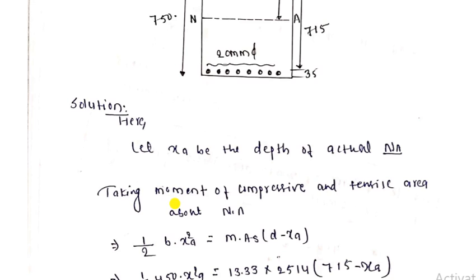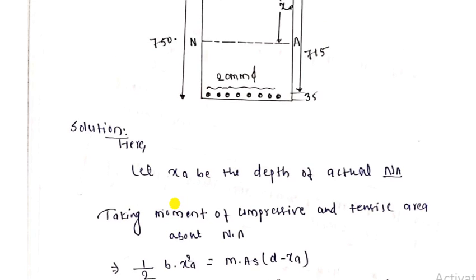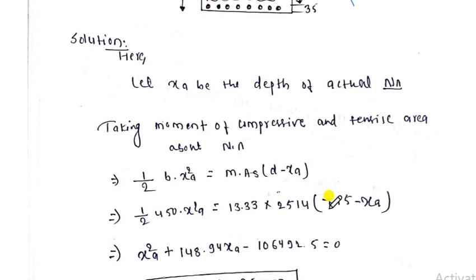On the other side, the tensile area is m into As, into d minus x by a, right? So m into As into d minus x by a.